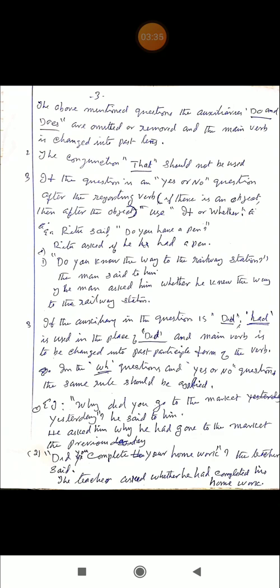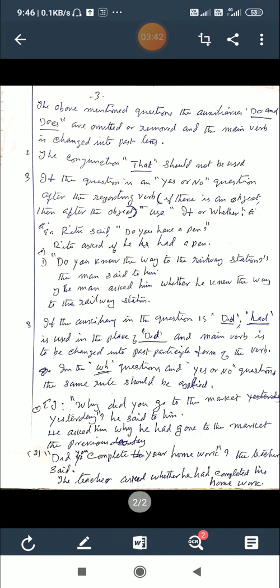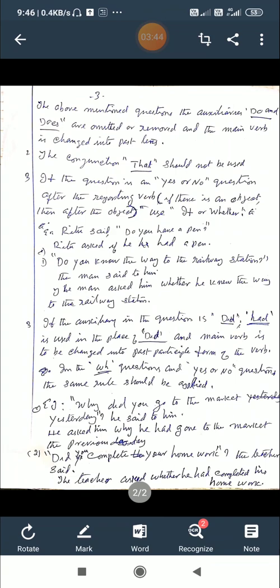Example: Rita said, do you have a pen? Rita asked if he had a pen. We use if after the reporting verb, and the rules are the same. Second person is changed into the object of the verb. Object is not given, but we can give an object. Here, do you have a pen? Rita asked him if he had a pen. That's correct. Him is not mentioned. And the verb have, present tense, changed to had.